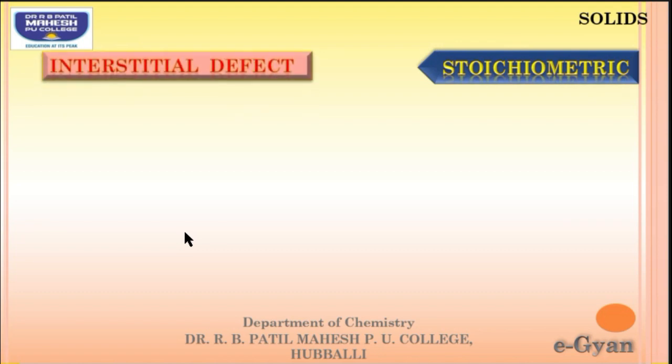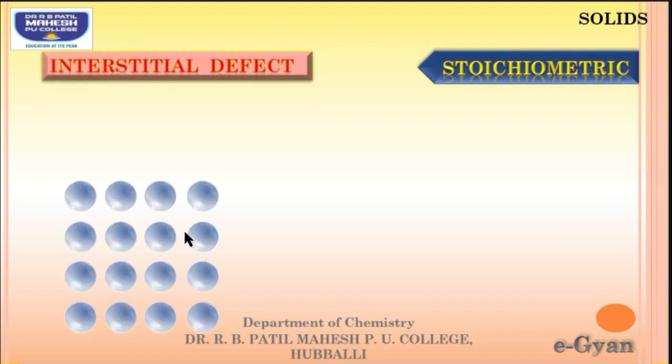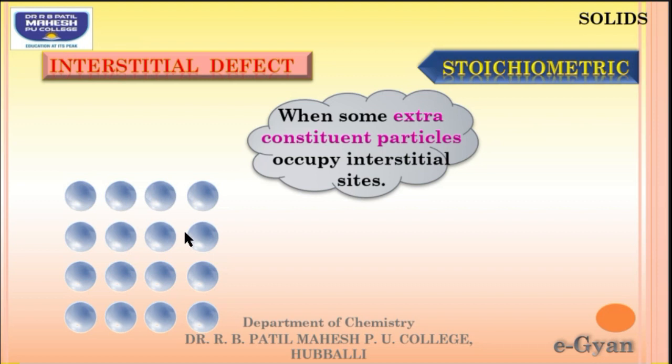The second one is interstitial defect. In the interstitial defect, some extra constituent particles occupy the interstitial sites. What do you mean by interstitial sites? You can see here there are some gaps between these lattice sites. These sites which are empty between the lattice sites are called interstitial sites.